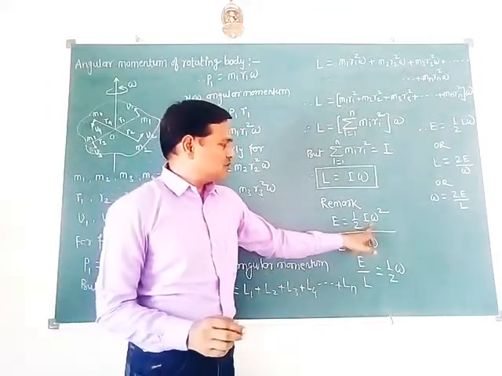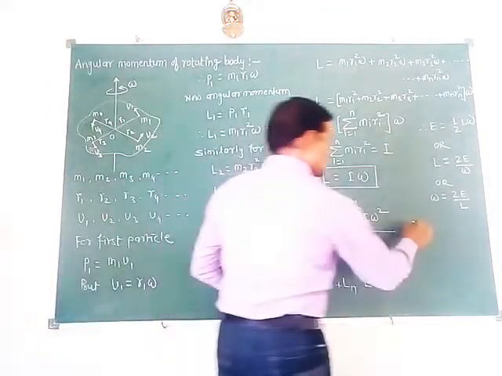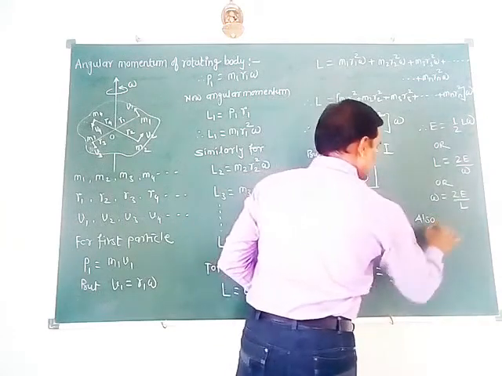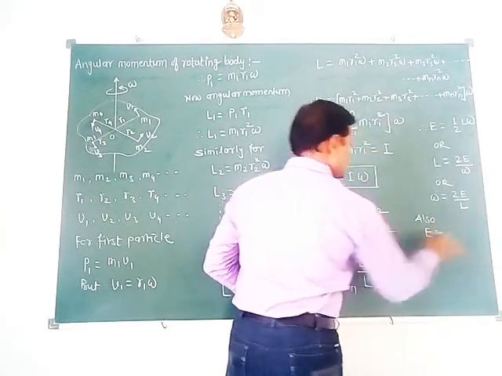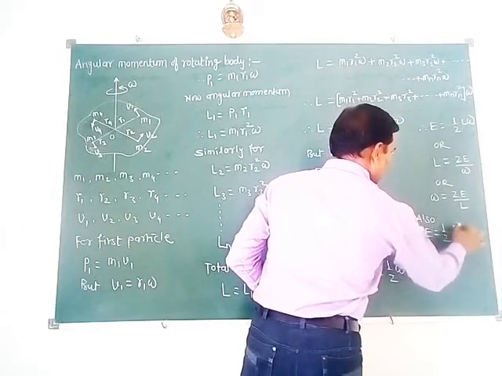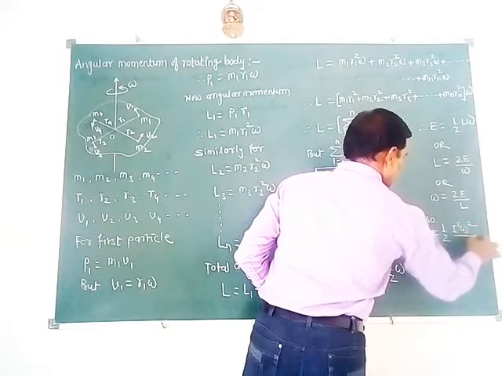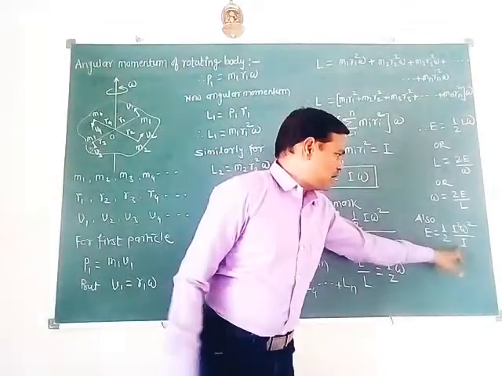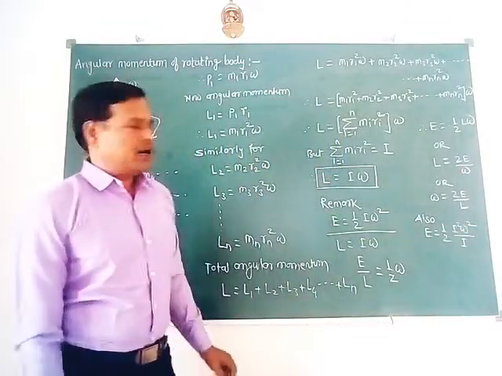Also we can address this term also. Capital E can be written as 1 by 2 I square omega square divided by I. Just an adjustment of a term. One I gets cancelled, here remains only I.